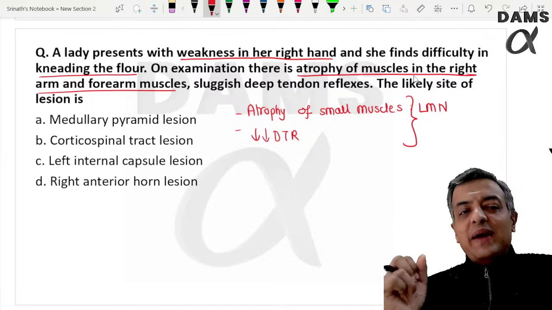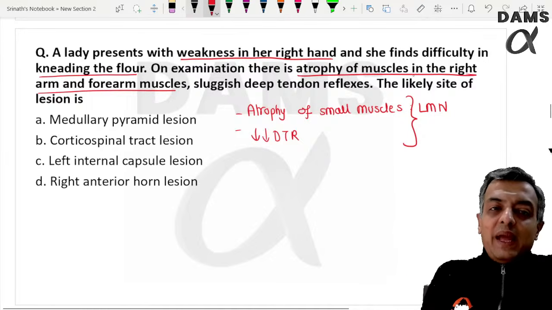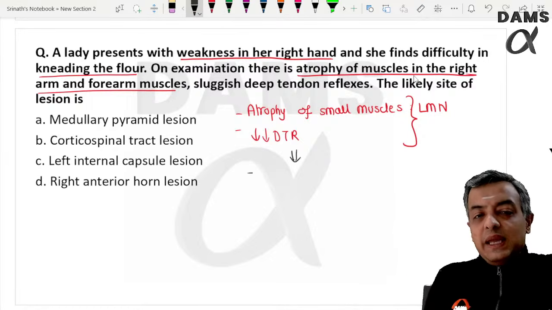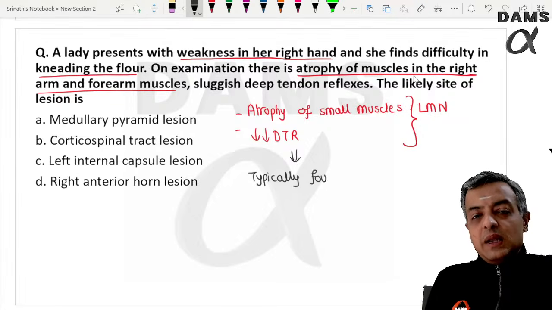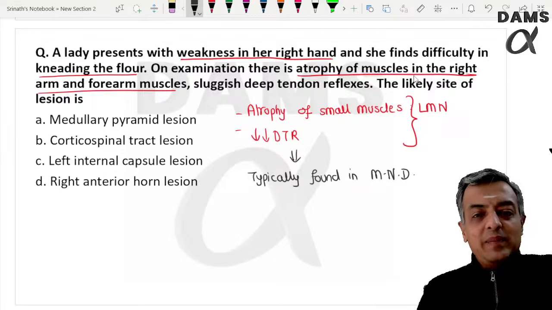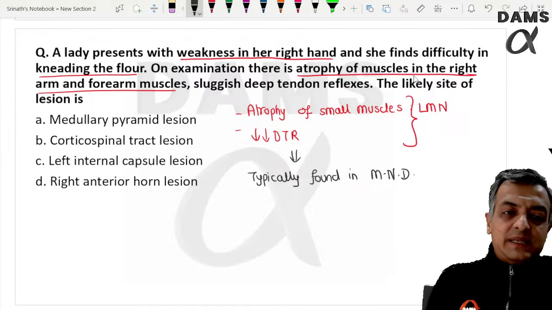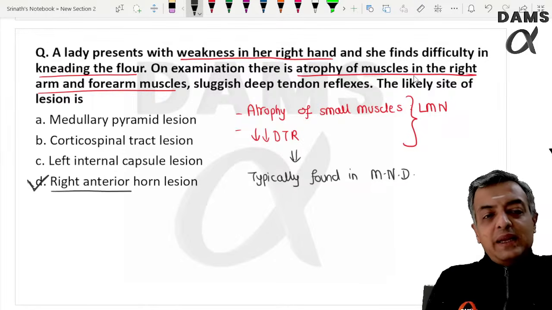So this type of finding, atrophy of small muscles, is typically found in motor neuron disease. Typically found in patient with motor neuron disease. Sometimes rarely syringomyelia, but motor neuron disease is lesion of the anterior horn cell.